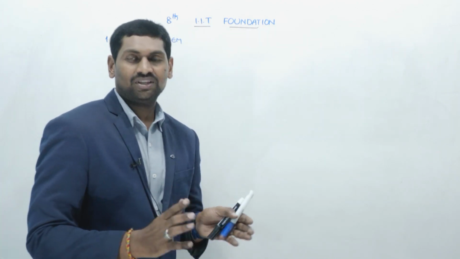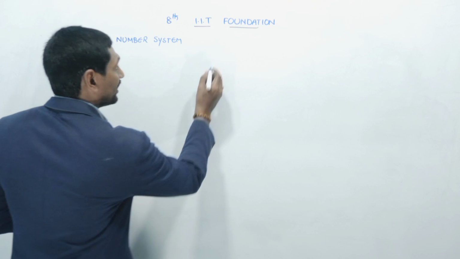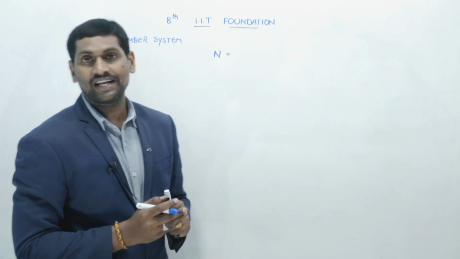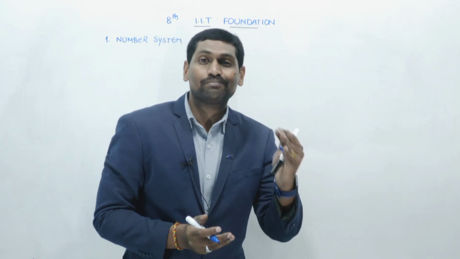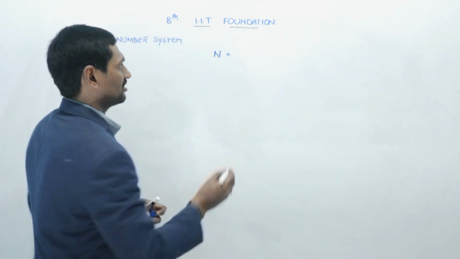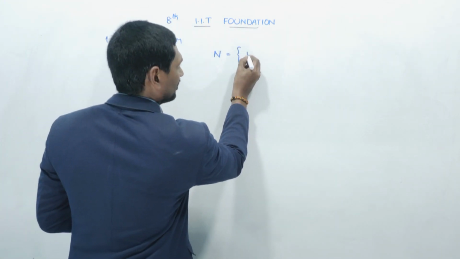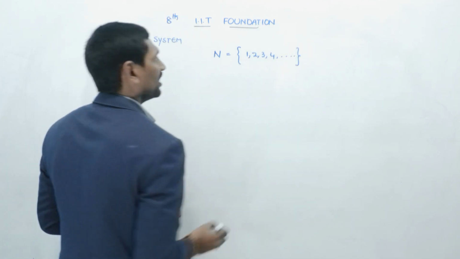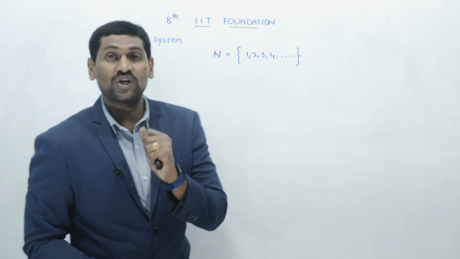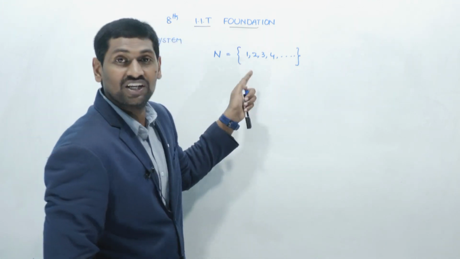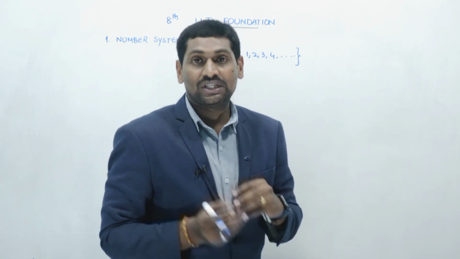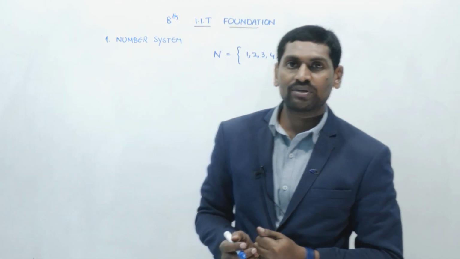Let us discuss the natural numbers, represented with the capital N. Natural numbers means the counting numbers are called natural numbers. Usually we count from 1, right? So 1, 2, 3, 4 and so on. Counting numbers are called natural numbers, and the smallest natural number is 1. We start counting from 1. So the least or smallest natural number is 1.